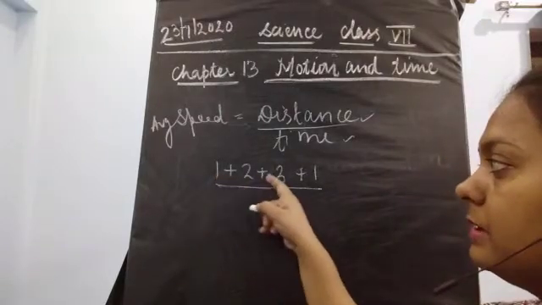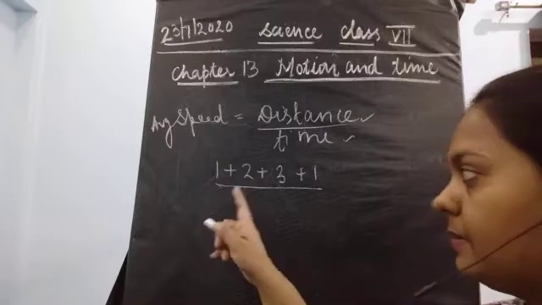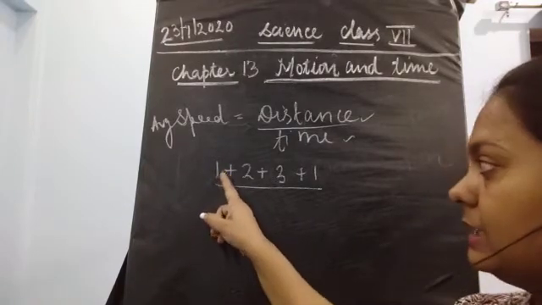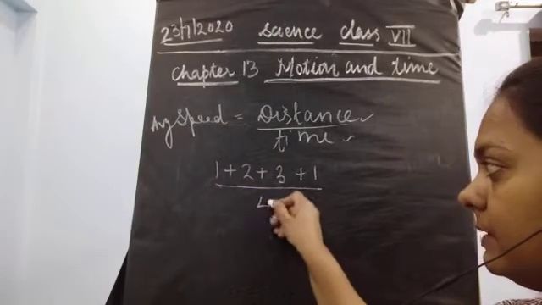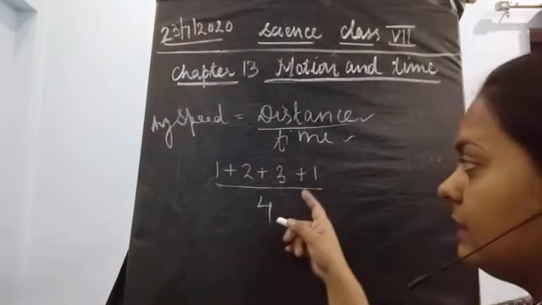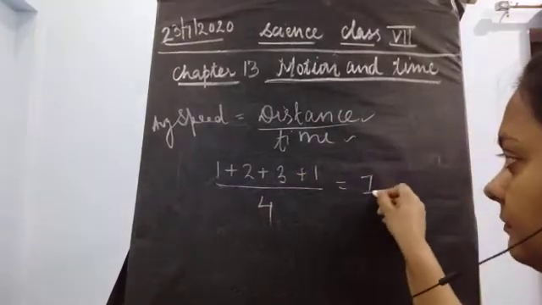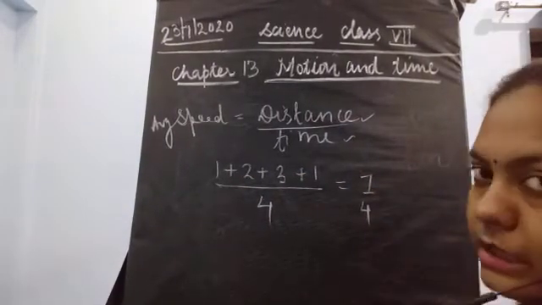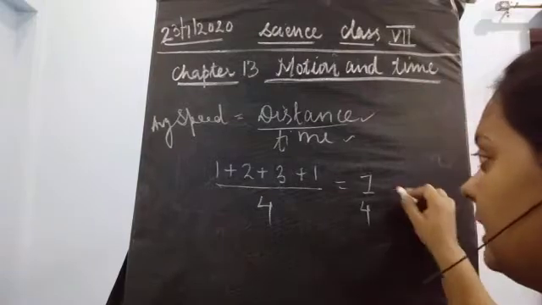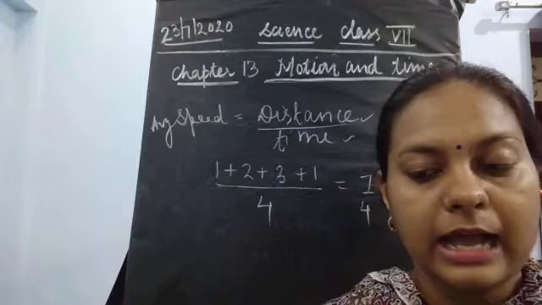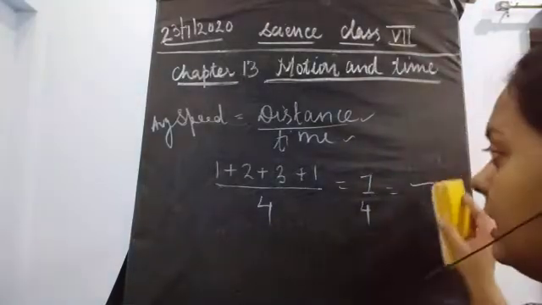If we have some numbers, we add them up and divide by the count of the numbers for which we need the average. That is 1, 2, 3 and 4, so it will be divided by 4. Adding these, 3 plus 1 is 4, 5, 6 and 7. So 7 by 4. Whatever answer we get will be the average of these numbers.